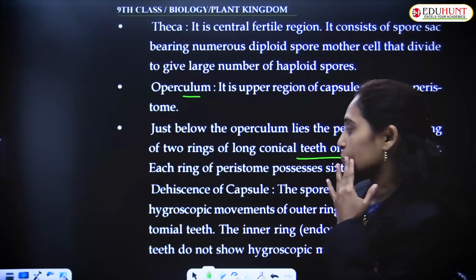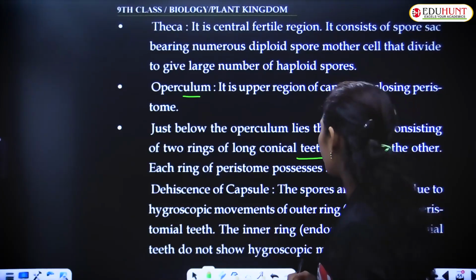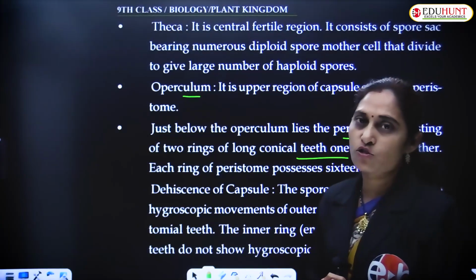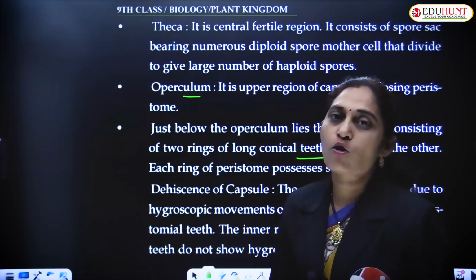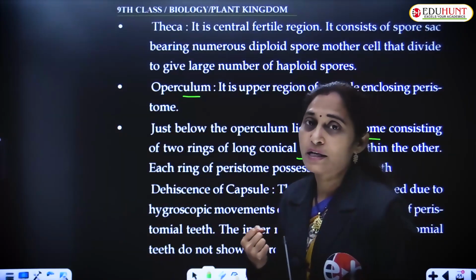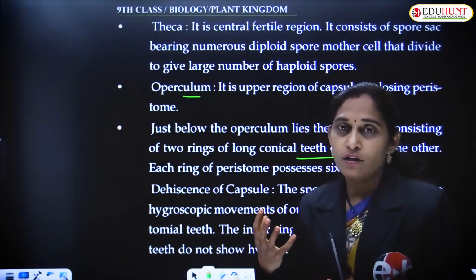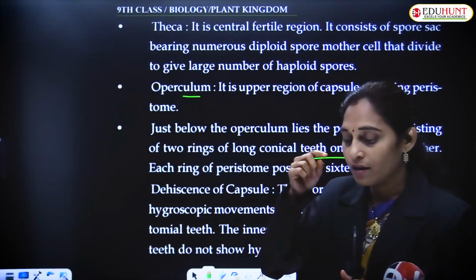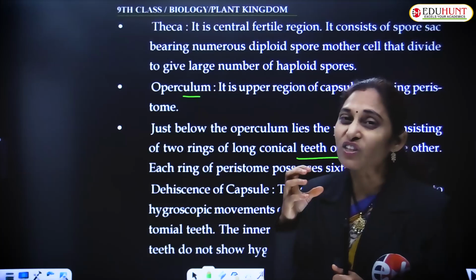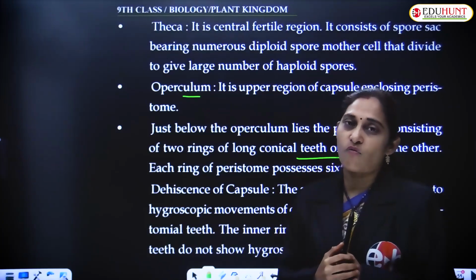The spores are dispersed due to the hygroscopic nature of the exostome, the peristomial teeth. The peristomial teeth are hygroscopic in nature. They capture the moisture present in the atmosphere. After capturing it, there is differential thickness present in the cell wall.